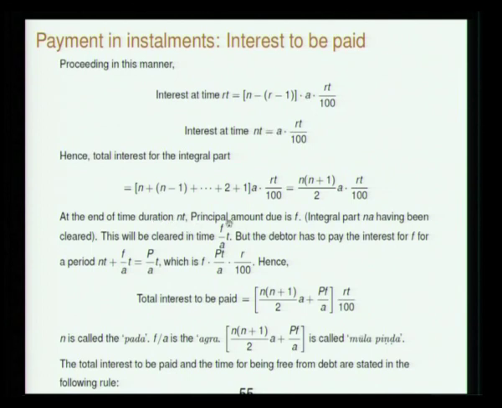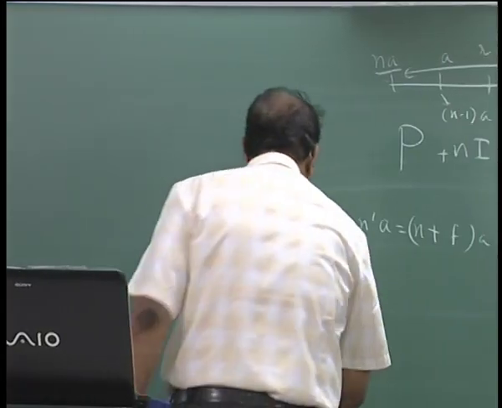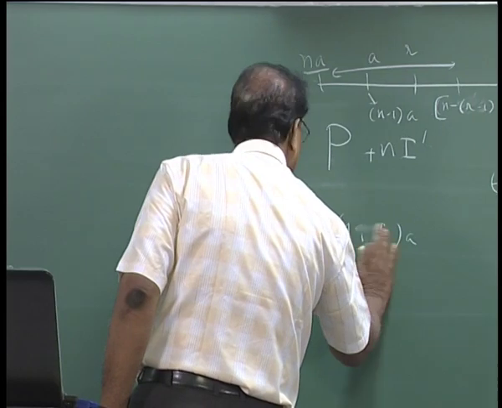And at the end of duration nT, see, now after the duration the principal due is f. Sorry, this must be NA plus f.